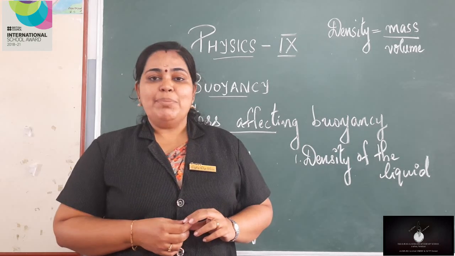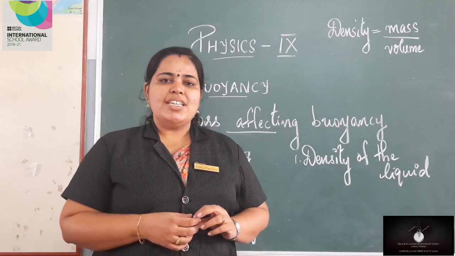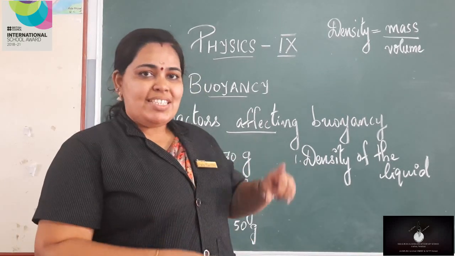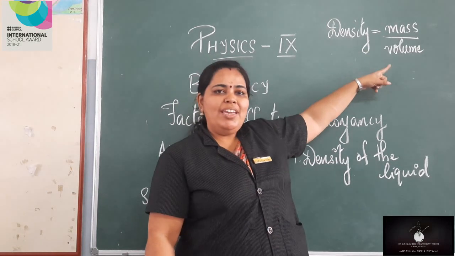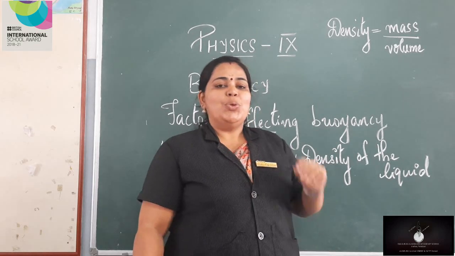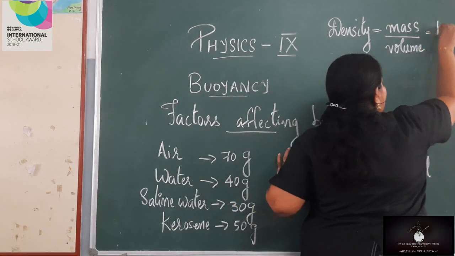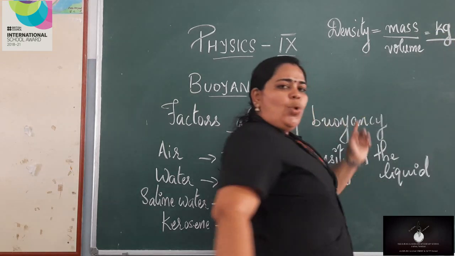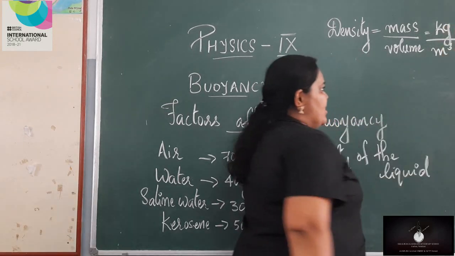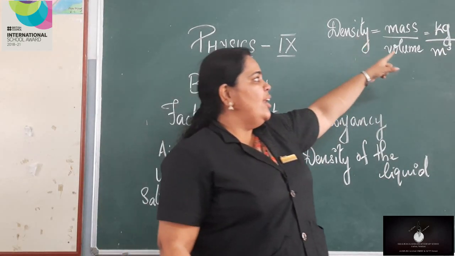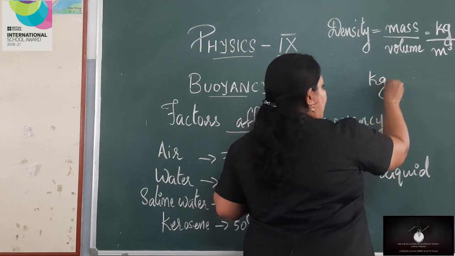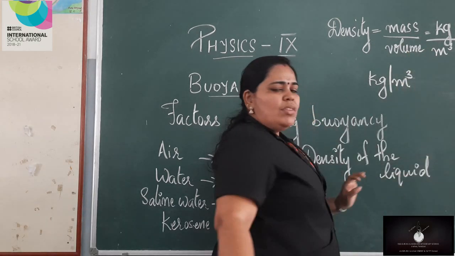Last year, we studied about density, isn't it? What is density? Density is the amount of mass per unit volume. That is, density is equal to mass by volume. Can you tell me the unit of mass? The unit of mass is kilogram. And what is the unit of volume? Yes, it is meter cube. So the unit of density is kilogram per meter cube.